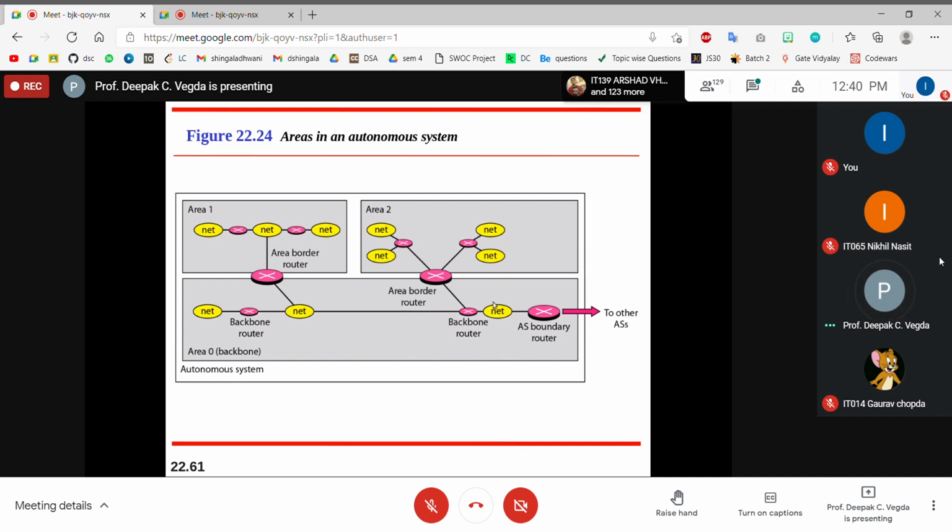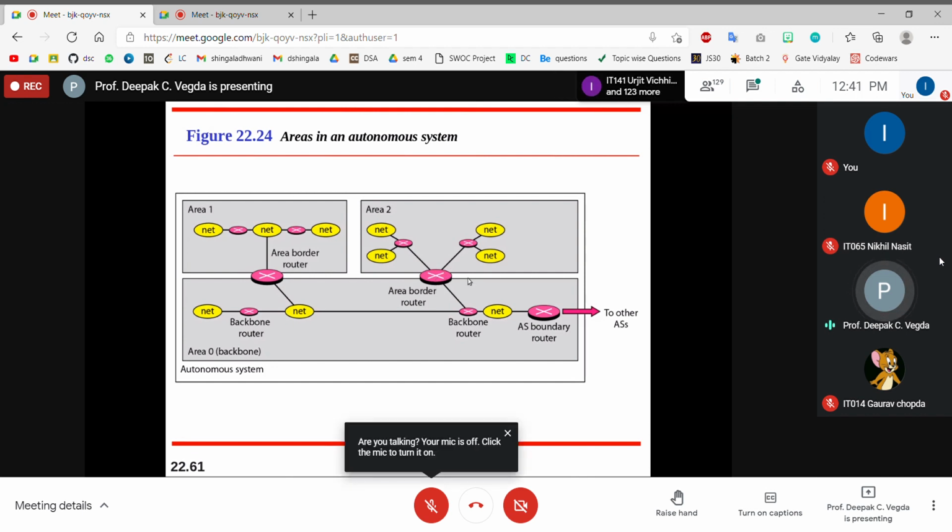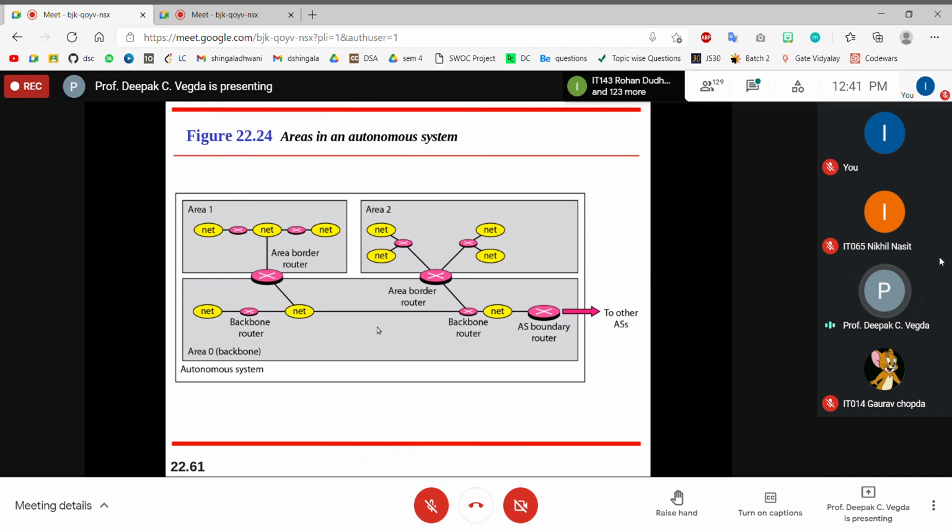So this router which is connected to IT and CE, you can say it's an area border router. The one who is connected to a different area, we'll say area border router, right? And the backbone router is the one who connects the entire area with the other network, right? So these all are, you can say, the backbone network or backbone routers.